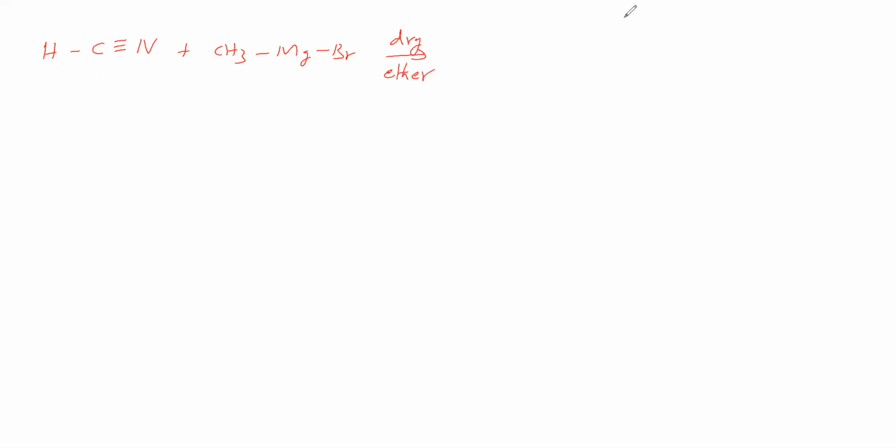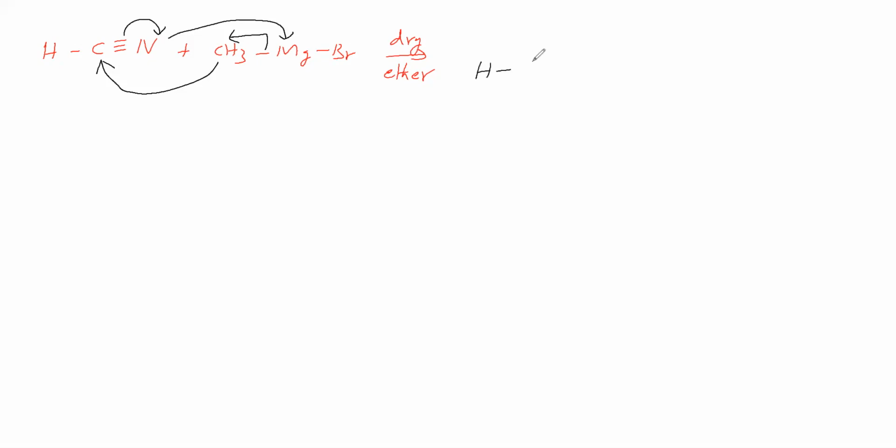So how the reaction takes place, we'll see now. Here this bond shifts to the CH3 carbon. The carbon gets a negative charge. That negative charge attacks this carbon, which is the electrophile. The pi bond migrates to this N, and N gets a negative charge. This negative charge attacks the positively charged magnesium.